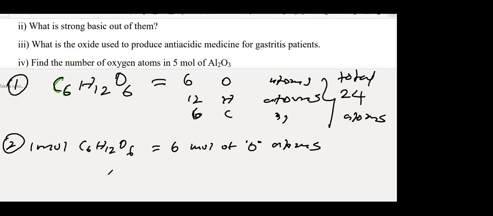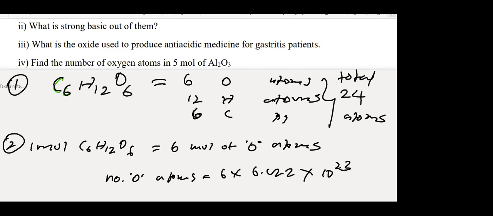The number of oxygen atoms will be 6 into Avogadro constant. Don't mix up these two. So these are two different techniques. If they give mole, you have to give the answer also in the same format. First you find the oxygen moles and then find the atoms.